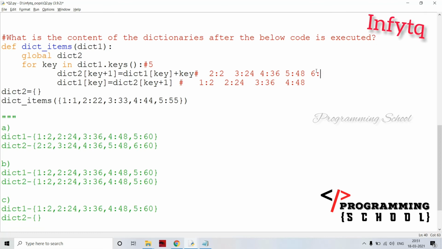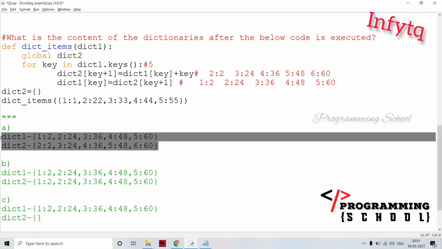6 colon 5. What is 5 value? 5 value is 55. 55 plus 5 is going to be 60. And here, 5 colon 60 here. Yes, the option A is the correct one here.